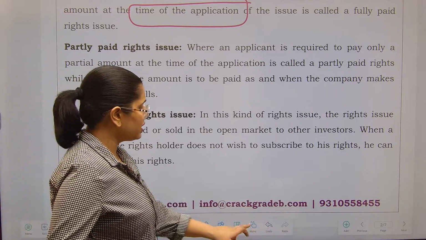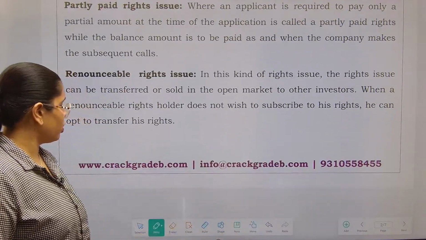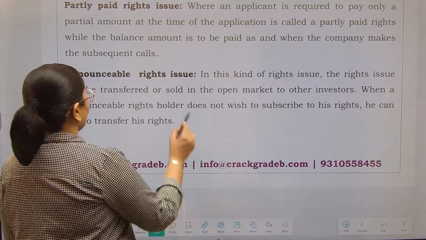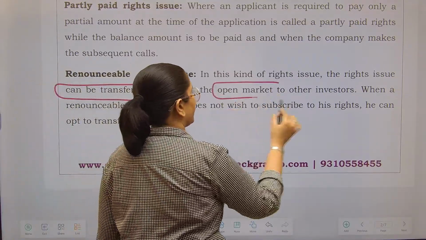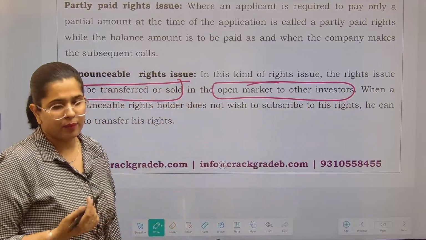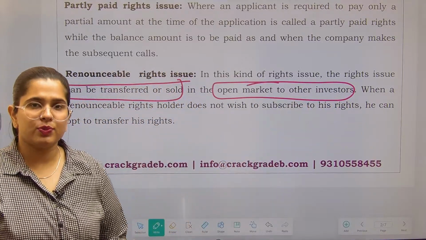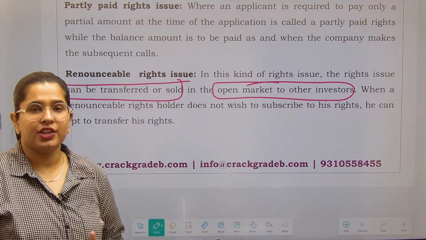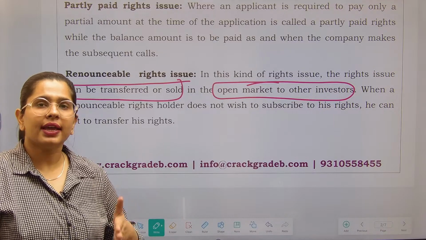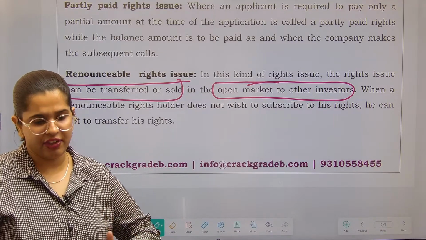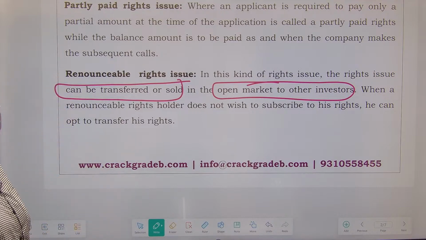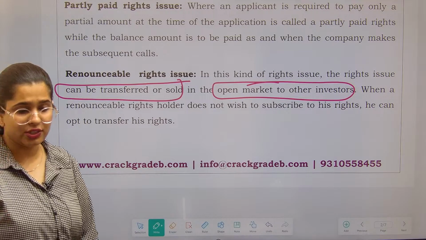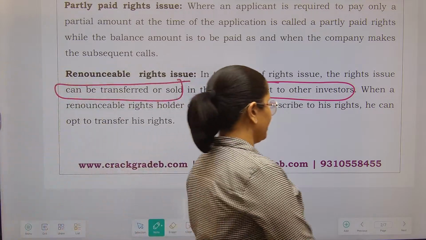Then we have renounceable right issue. Renounceable right issue का मतलब क्या? In this case, the right issue can be transferred or sold in the open market to other investors. If I am not interested in taking up this particular right shares, अगर मुझे ये right shares नहीं चाहिए, so what I can do is I can renounce this in favor of somebody else, right? And when a renounceable rights holder does not wish to subscribe to his rights, he can opt to transfer his rights to somebody else, to another investor.